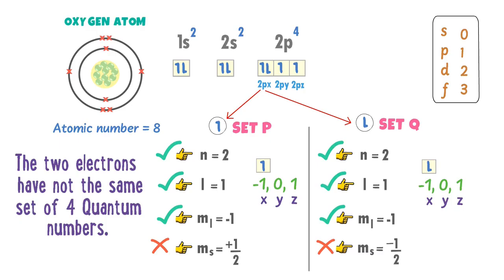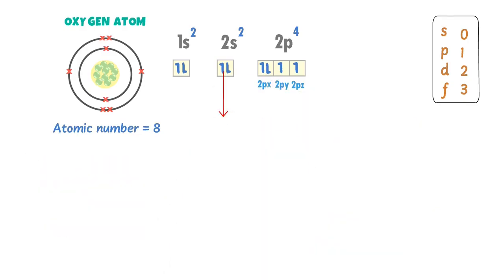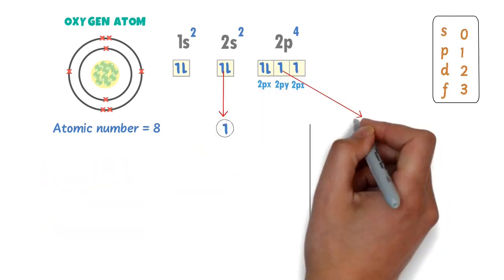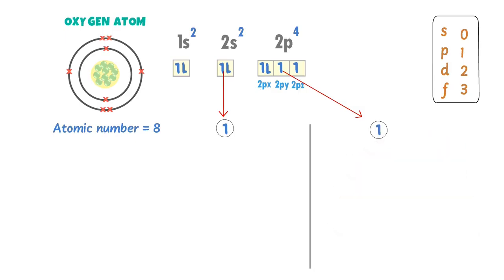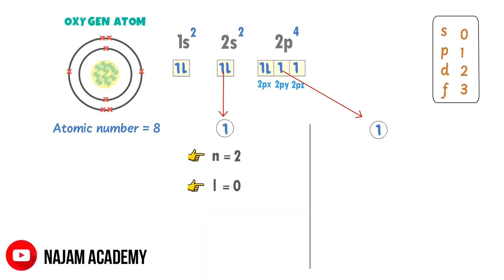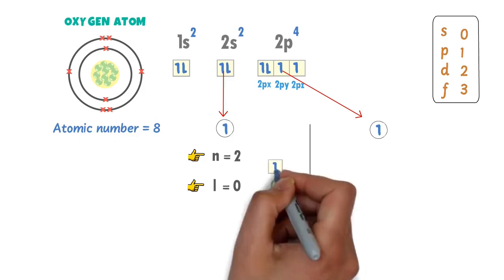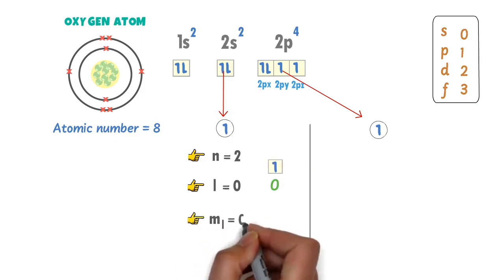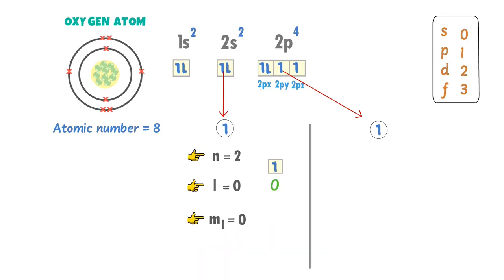Lastly, let me quickly give you another example. Let me take the upward electron of 2s and the upward electron of 2py. I am interested to find the 4 quantum numbers of these 2 electrons in different orbitals. In case of 2s, n is equal to 2. For s, l is equal to 0. Go from +0 to -0. As we know that there is no +0 and -0, hence l has one orbital, 0, and place the electron in it. So ml is equal to 0. This electron is in the upward direction, so ms is equal to +1/2.